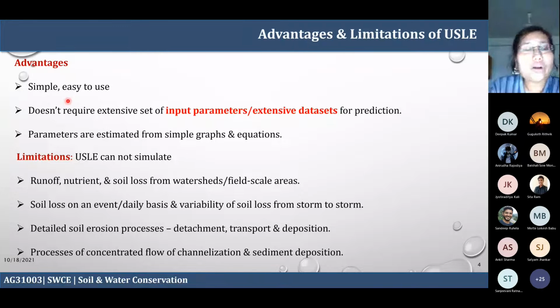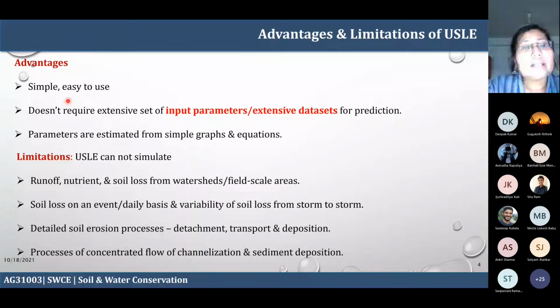The nutrient loss, you cannot estimate the amount of NPK. I hope all of you know what NPK is: nitrogen, phosphorus, and potassium. These kinds of nutrients are lost from the ground or the soil. So together you cannot estimate runoff, nutrient, and soil loss from a watershed or a field scale study.